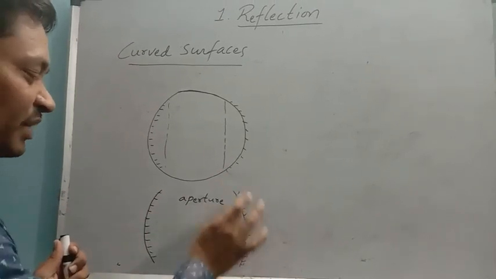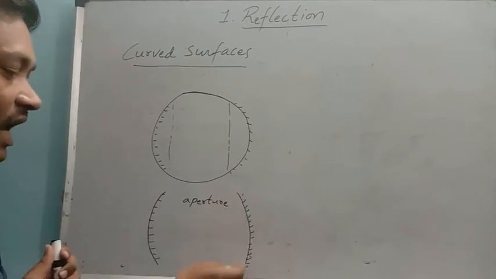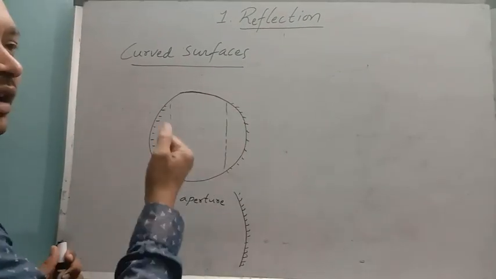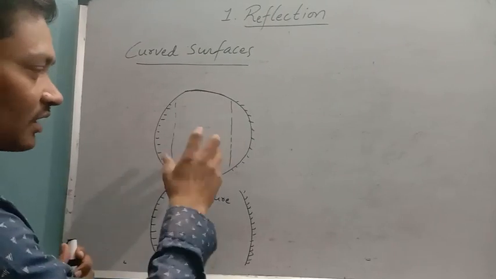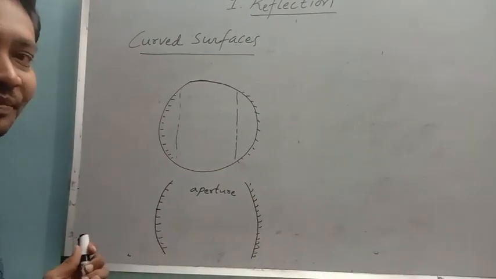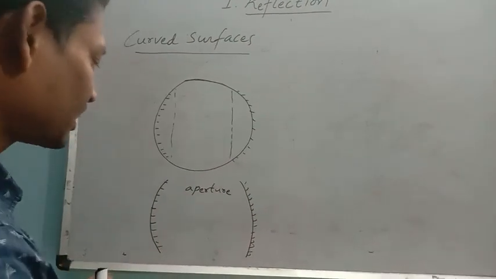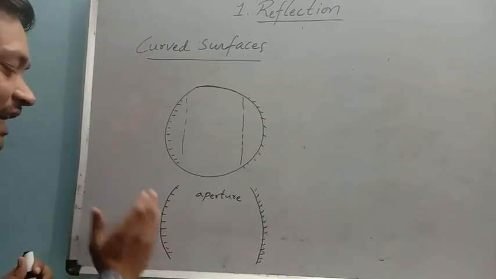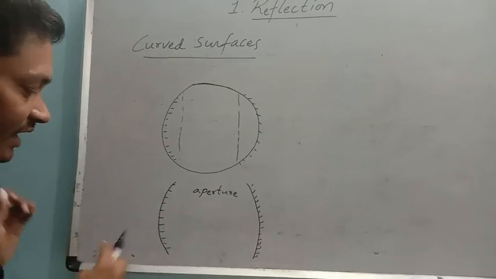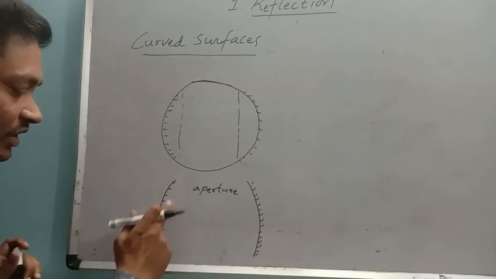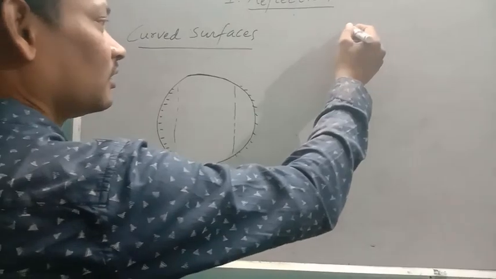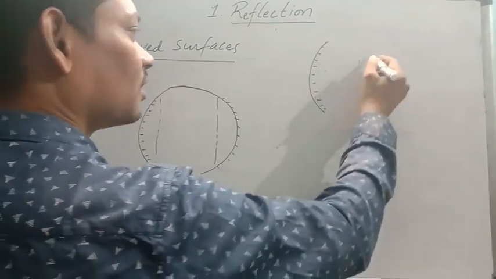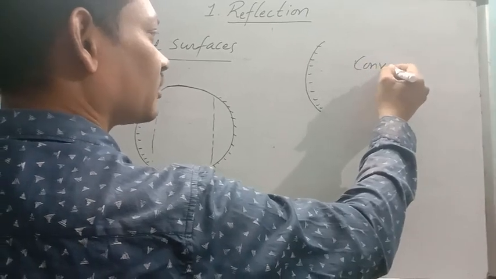This piece of curved glass, which is cut off from the spherical shape, is known as an aperture. If this aperture is silvered inside, this side is the inside and this is the outside, if you silver it inside, such a curved mirror is known as a convex mirror.